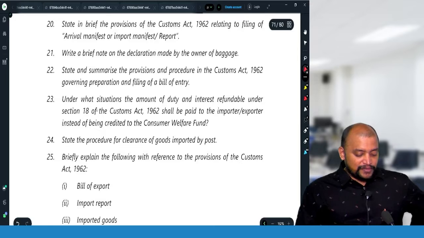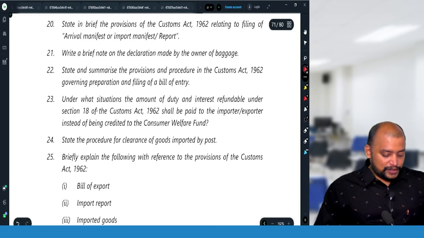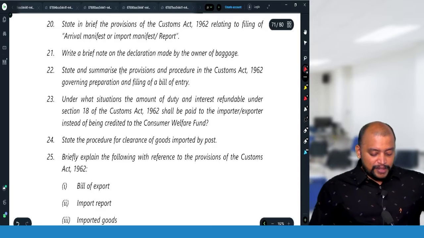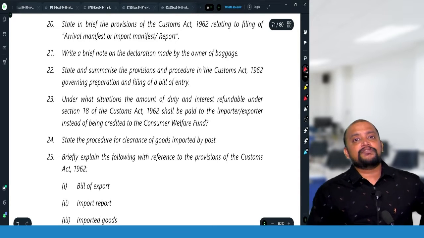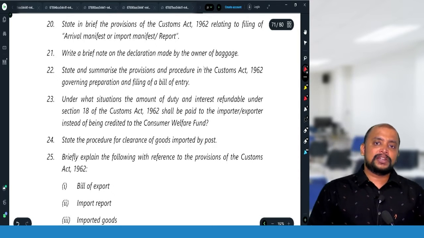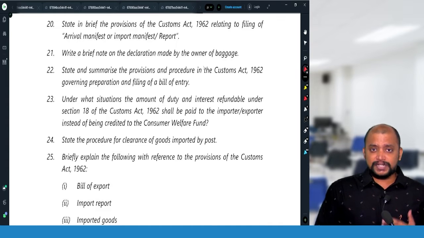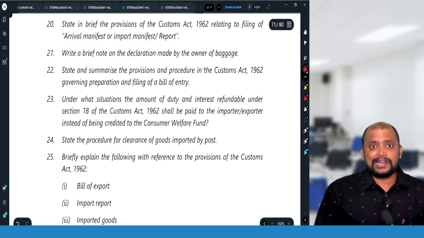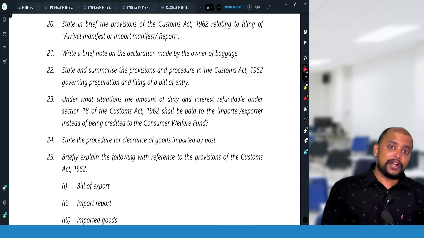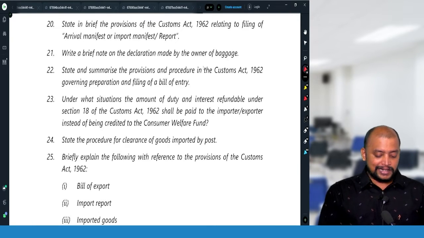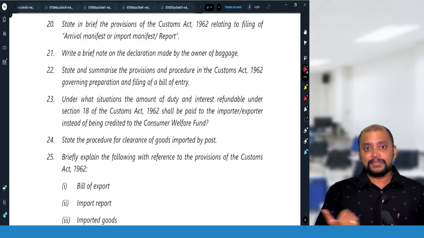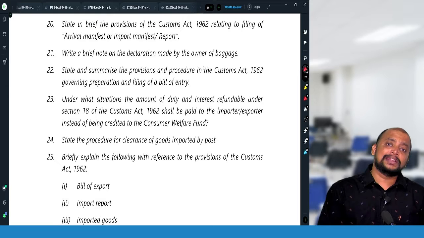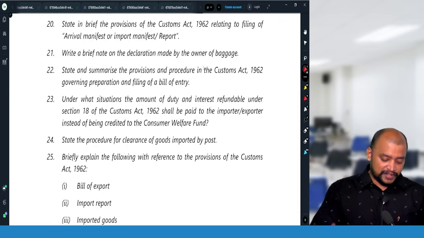State in brief the provisions of the Customs Act relating to filing of arrival manifest or import manifest. Repeated question. Write a brief note on declaration made by the owner of baggage. As per section 77, every person who is bringing goods as baggage needs to declare the contents of the goods brought, at the time of embarkation and disembarkation. This declaration of contents is crucial for determining the rate of duty, that is, the relevant date for determination of the rate of duty.